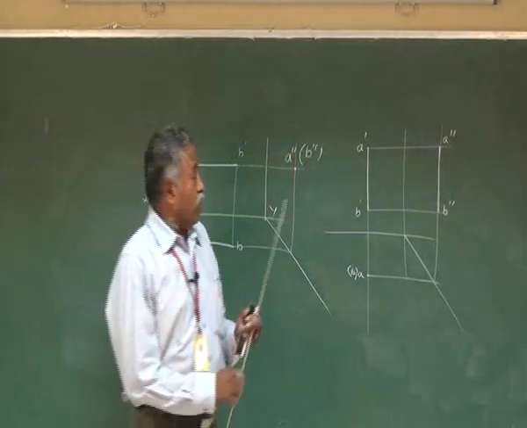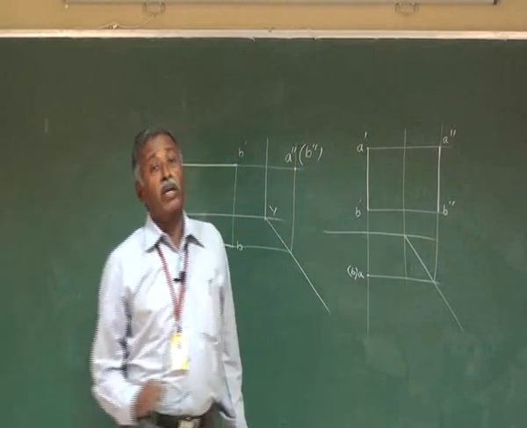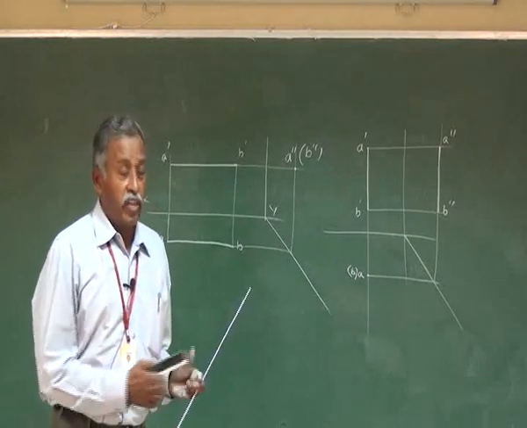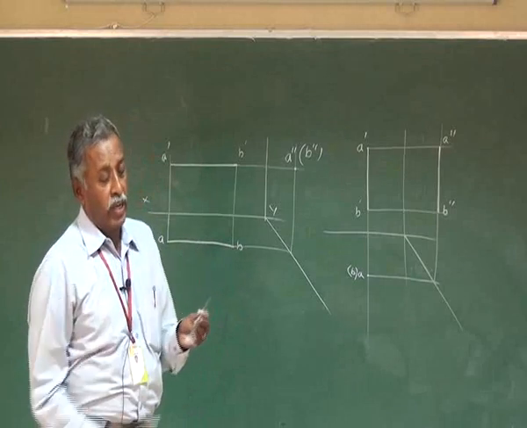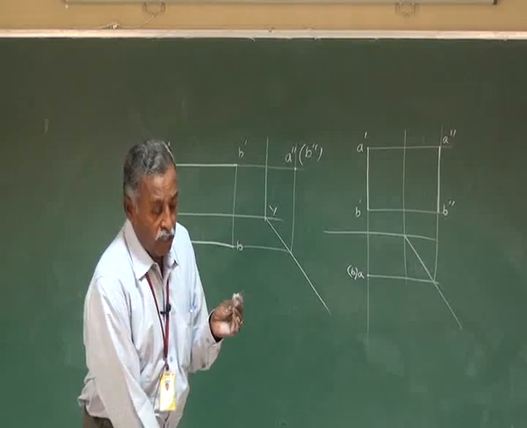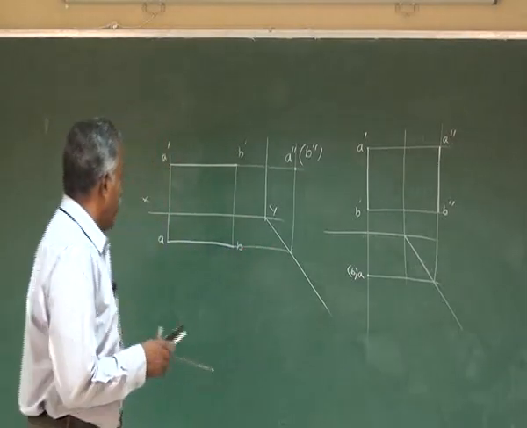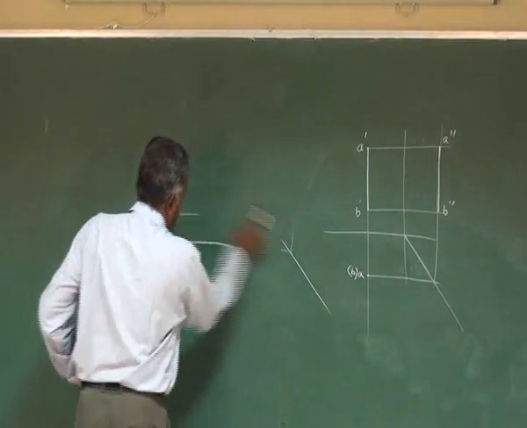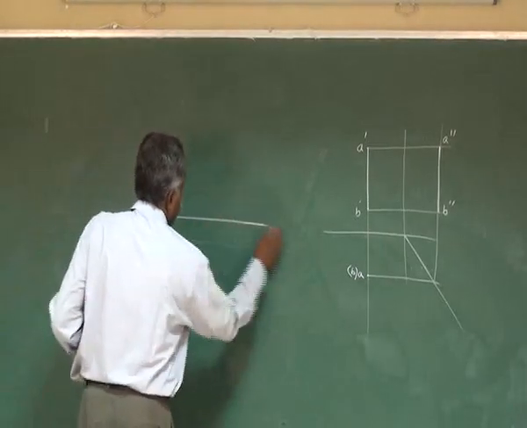So the second condition, the first part is the straight line is parallel to VP and perpendicular to HP. Now the second condition is, if the straight line is going to be parallel to HP and perpendicular to VP, you have to keep it like this. If you keep it like this, the straight line now is parallel to HP and perpendicular to VP. If you want to project that, you draw the XY line.